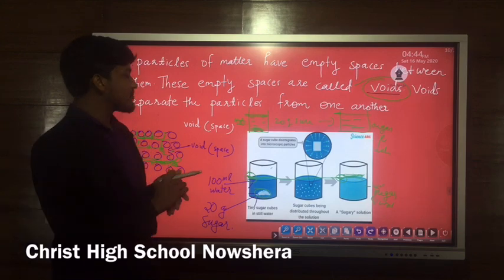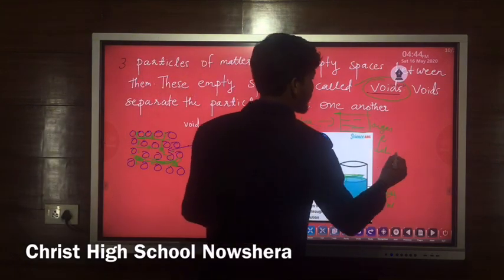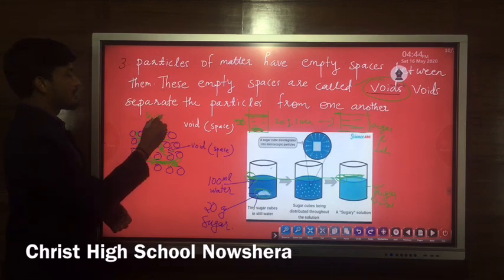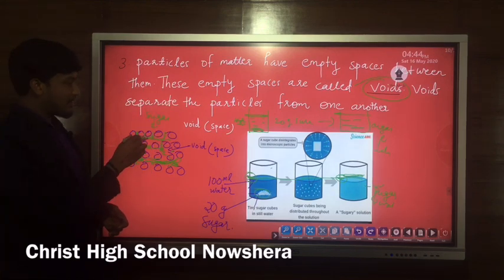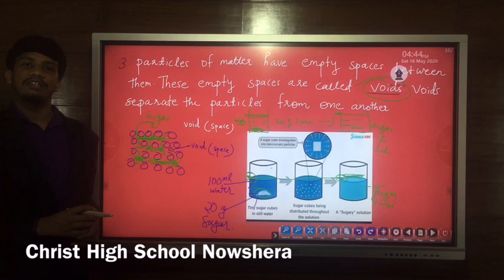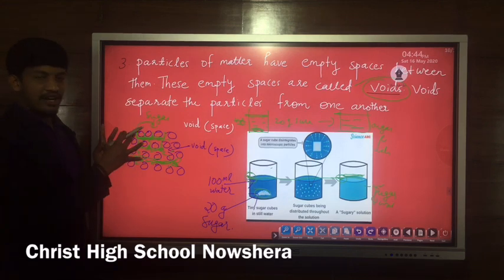Suppose this is water, and when you mix sugar into water, what will happen? The sugar will go into the empty spaces between the water molecules. Since water is a matter, it is made up of small particles.